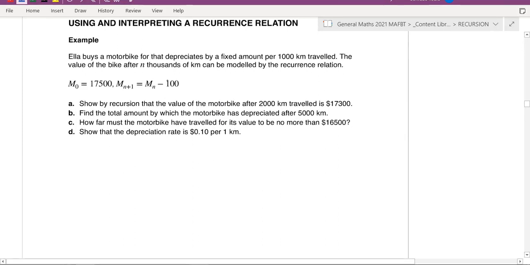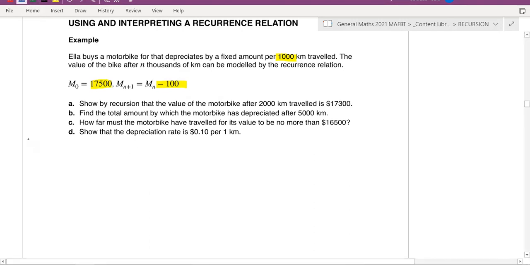So for example, Ella buys a motorbike and it depreciates at a fixed amount per 1,000 kilometers. So every time Ella travels 1,000 kilometers, it's going to decrease by a certain amount. The value of the bike after every thousand kilometers can be modeled by the following recurrence relation. So this is the value of it at the beginning. And every 1,000 kilometers it decreases by $100.